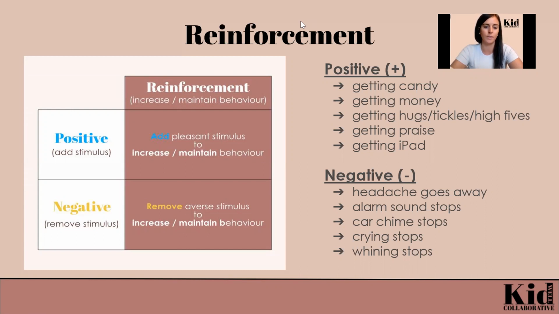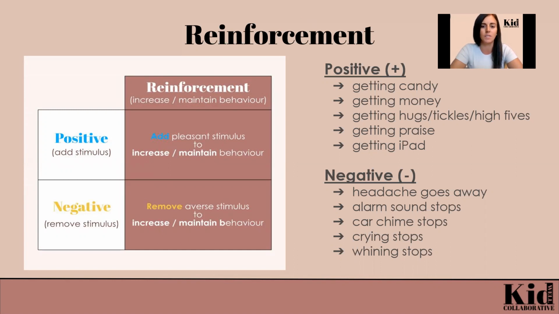The other type of reinforcement is negative reinforcement. So if we're removing something after behavior occurs and it causes the behavior to occur more, this is negative reinforcement. So you can think about it as negative, meaning remove or taking away. Think of a minus sign or a takeaway sign. And if the behavior occurs more, that's reinforcement. So typically with negative reinforcement, you're removing something that the person doesn't like. So in ABA, negative doesn't mean bad, it means removing or taking away.